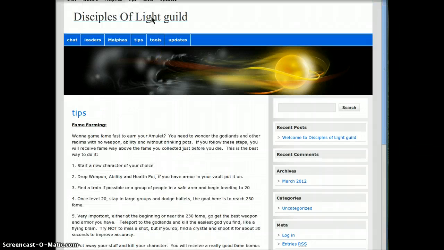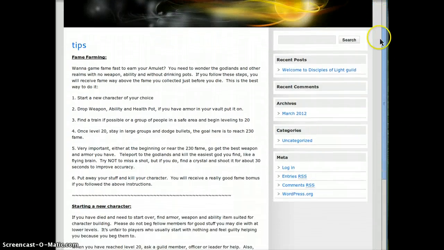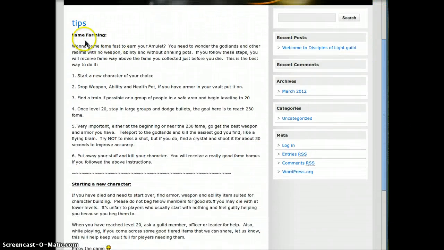Next, we have tips. Tips will be updated periodically. Right now we have 2 of them. One is regarding fame farming. Fame farming is different from pot farming. It allows you to build fame quickly. There are some strict rules that you have to follow in order to gather fame quickly.